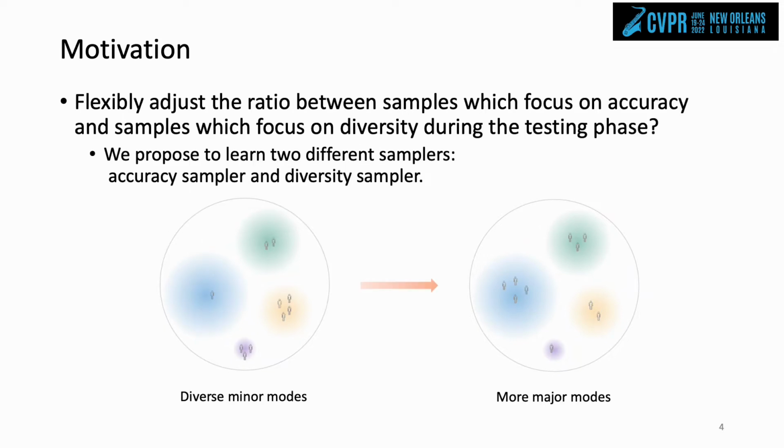In some scenarios, sometimes we need to sample the possible future poses which focus more on the major modes or reflect the ground truth distribution, and sometimes we simply want to investigate the diverse minor modes. In order to fulfill such requirements, a method should be able to adjust the ratio between accuracy samples and diversity samples during the testing time. Hence, in this work, we propose to jointly learn two different samplers.